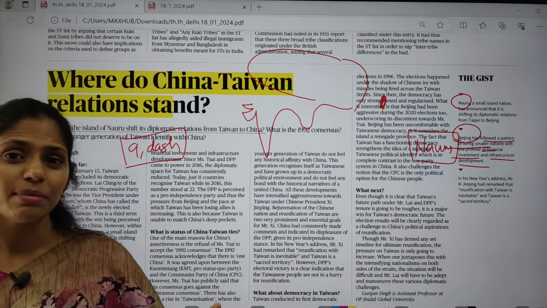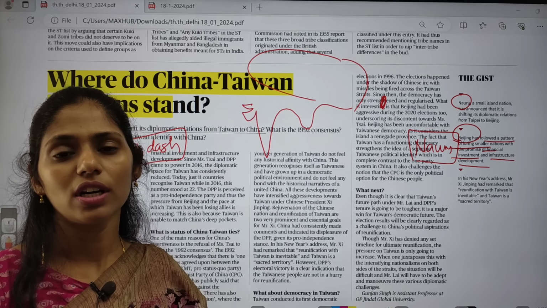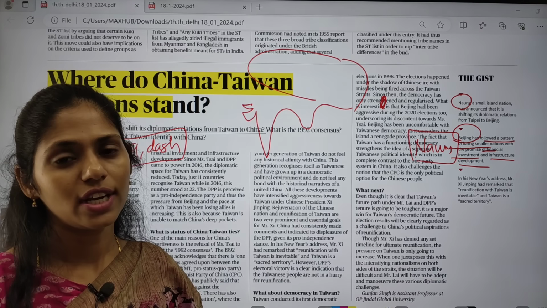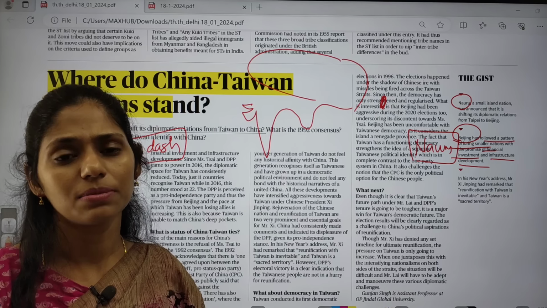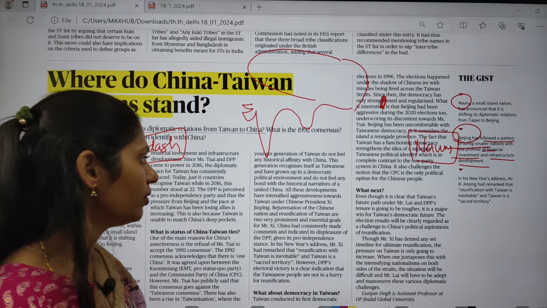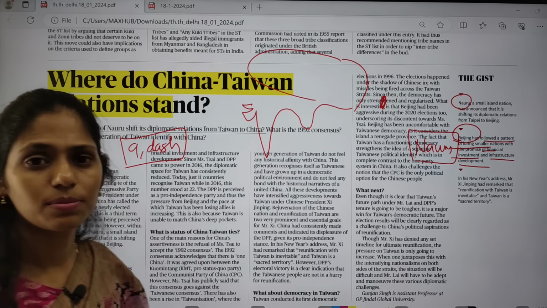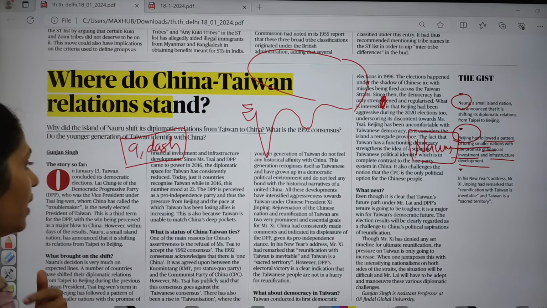So China is claiming all these islands. So because of this, every country sharing a boundary, that is a maritime boundary, with China has a dispute with China, both on land as well as on water. Okay, so this is one more example of Chinese aggressive expansionist policy. Clear?